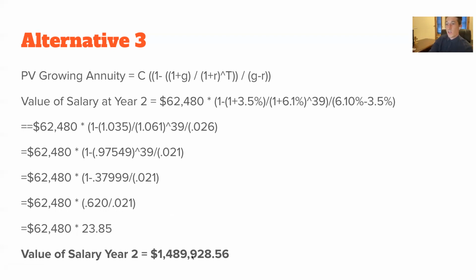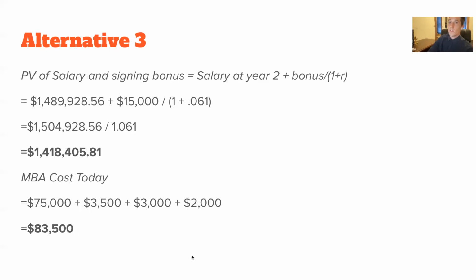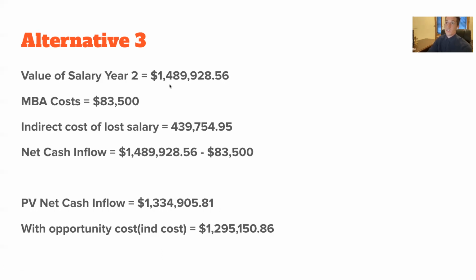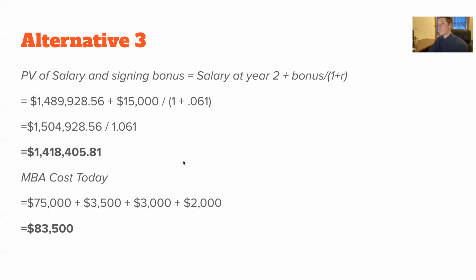We take this year two salary of 1.4 million and adjust it with a bonus and bring it back to today's value, which ends up at 1.4 million. And I just added up the cost of what the MBA program would cost today and essentially subtracted that from the present value of that salary. And I also, in this one, had calculated up that indirect cost of what he would lose in that lost salary. I think I actually added a number there that should not be there.